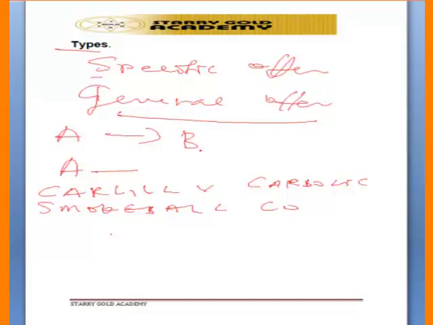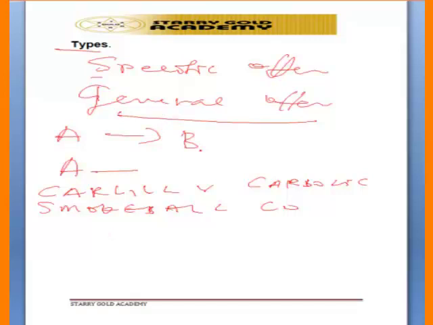And then when the matter got to court, the company said that they were not making the offer to the plaintiff, that it was an offer made to the whole public and it could not be accepted. But the court held that an offer can be specific and also it can be general.